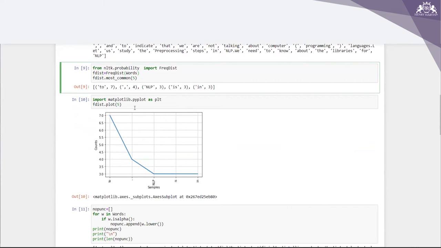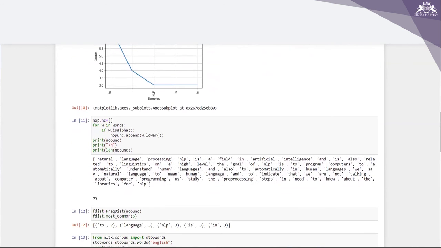Now I'm importing matplotlib.pyplot as plt because I want to see the plot of this. What I can see here is for 'to' I have 7, for the comma I have 4, and NLP I'm getting 3, 'is' also 3, and 'in' also 3.